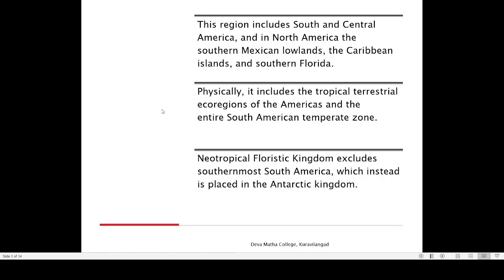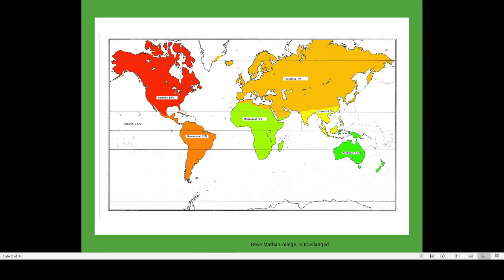So here you can see the region includes South America, Central America, and southern Mexican lowlands, then Caribbean islands and southern Florida. Where is southern Florida? This is the Florida. This portion, this peninsula or this smaller projecting area, is known as Florida. The southern part of the Florida is also part of the Neotropical realm.